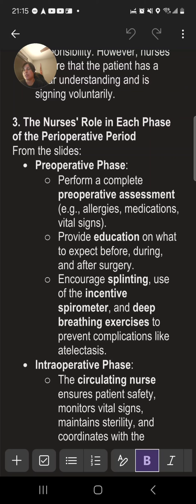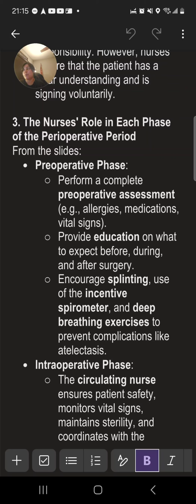It encourages deep breathing and coughing. After surgery, patients often have shallow breathing due to pain. Splinting helps them cough and take deep breaths, which are critical for preventing complications like atelectasis, collapsed lung tissue, and pneumonia.